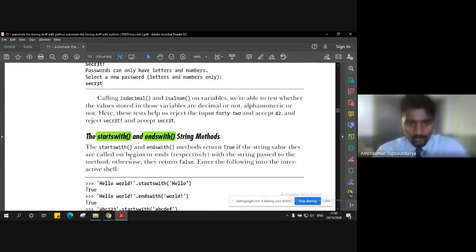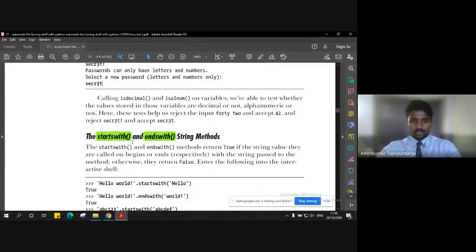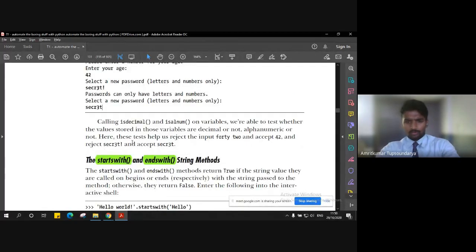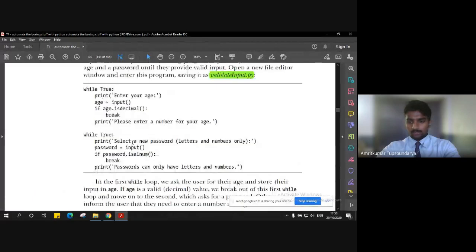So these are the different methods which we have. Along with that, there are a few more, for example startswith and endswith. So maybe four or five more methods to understand. But since we have already run out of time, we'll stop here.